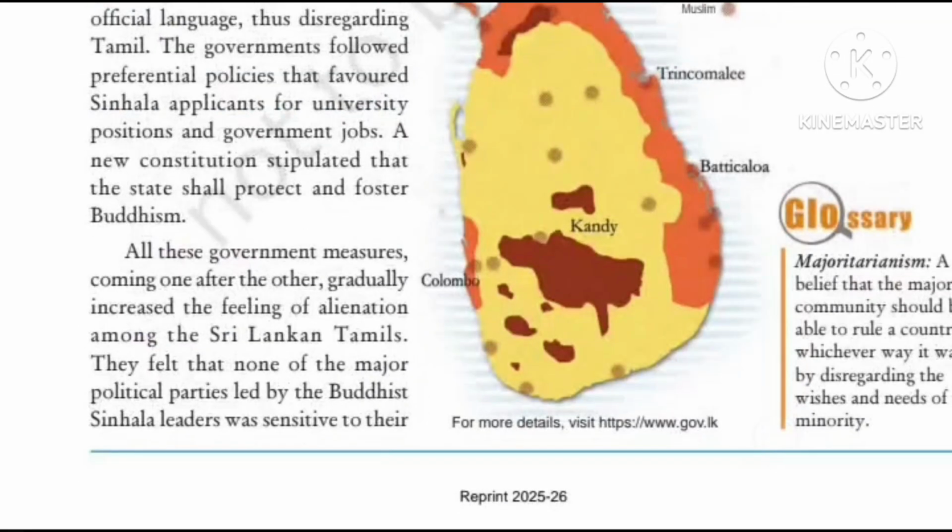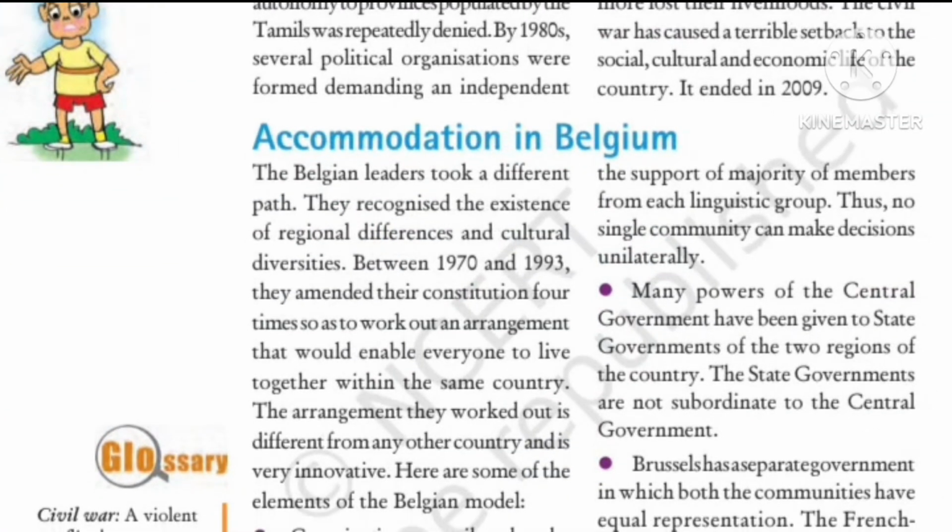So the Belgian government took a very good path to establish their constitution and amended their constitution 4 times, so the chances of war were not there. As we discussed in Sri Lanka, there was a very severe condition and people were in conflict because of ethnic group, language, religion, right? So this was not the condition here. Now let's discuss in detail.